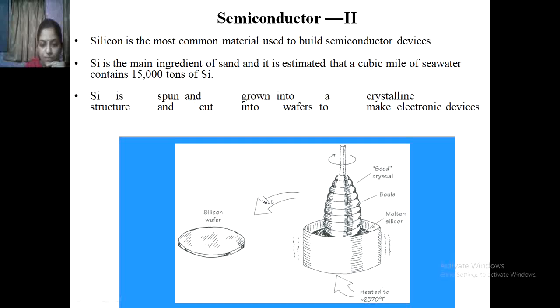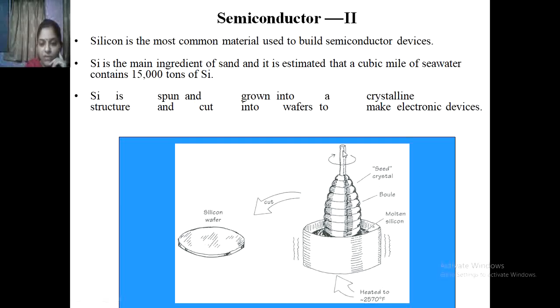This is the procedure of how semiconductor material is formed. In this diagram, the raw material, sand, is heated to about 2570 degrees Fahrenheit, and in the molten silicon, vapors are formed.